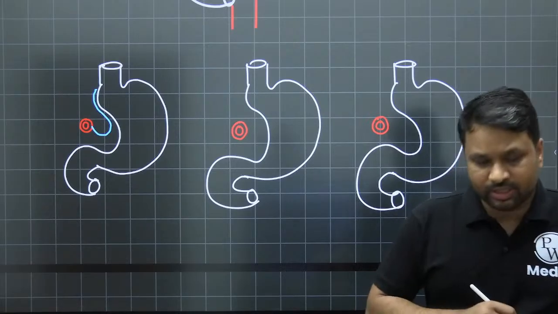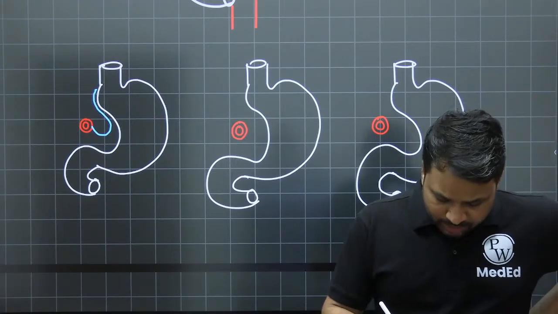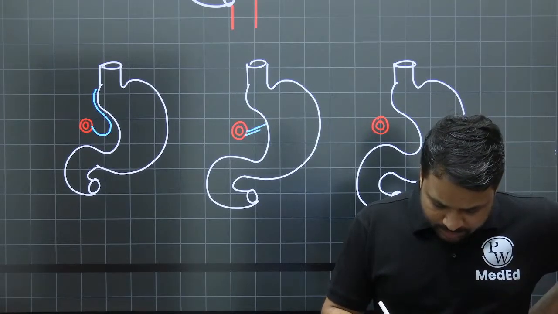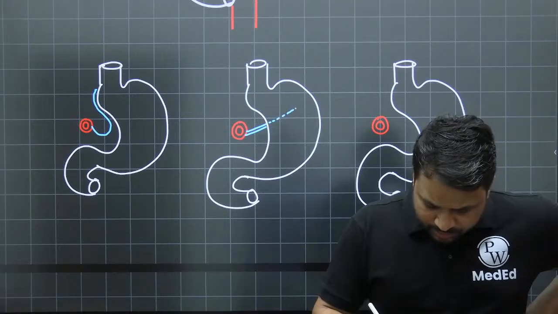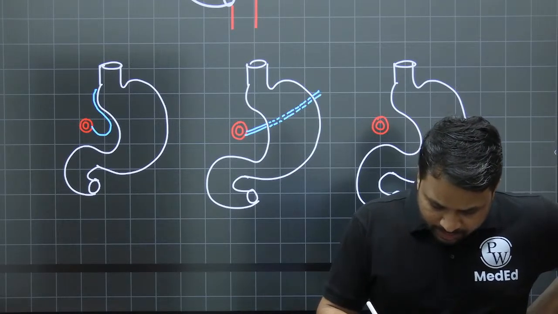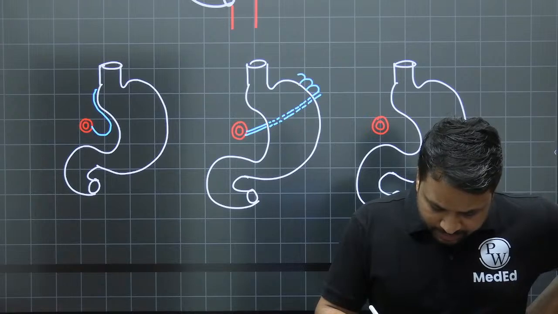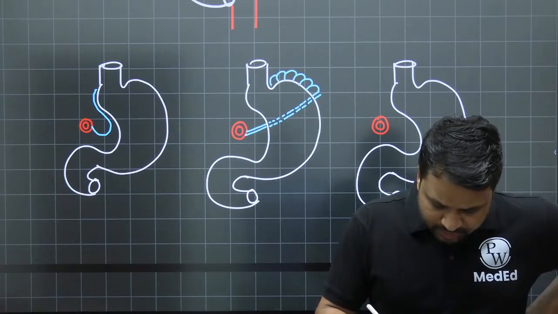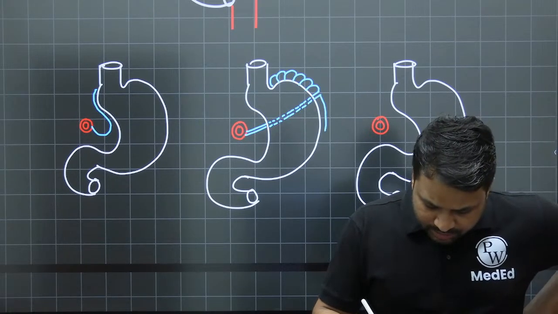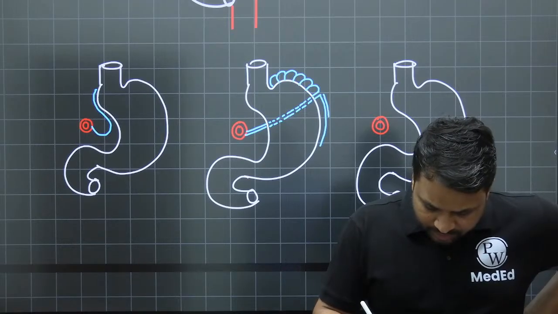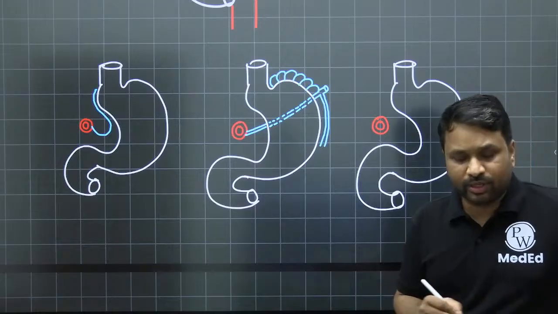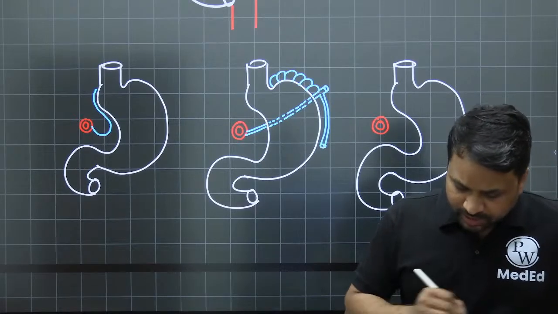Another one is your splenic artery, which goes here and supplies the spleen. In a retrograde fashion, it supplies the fundus through the short gastric arteries. It will also give rise to another blood vessel, your left gastroepiploic artery. This is about your splenic artery.